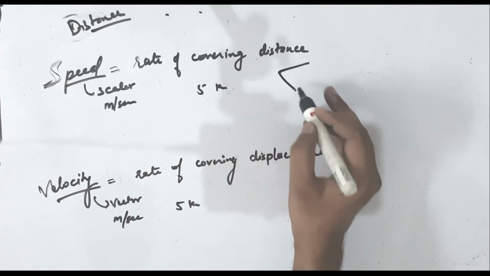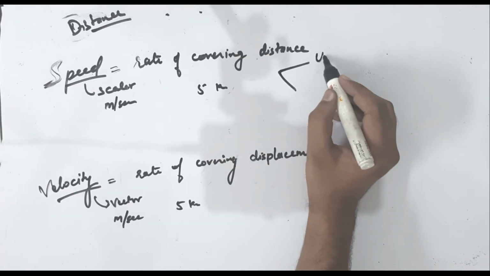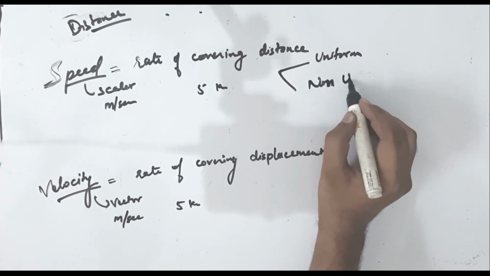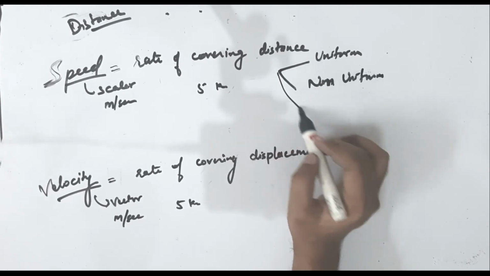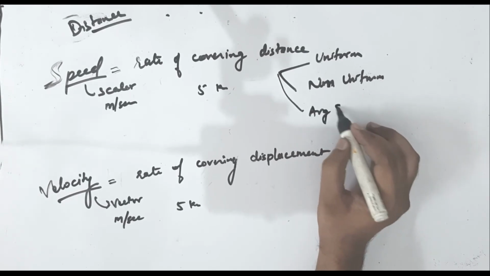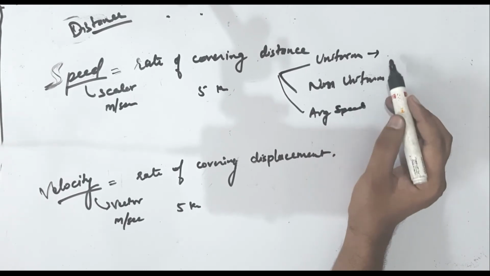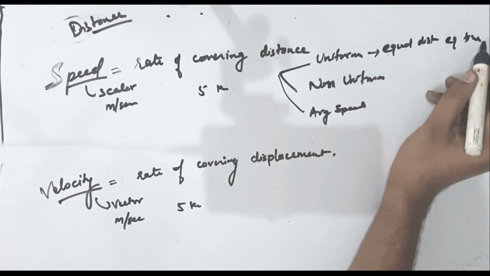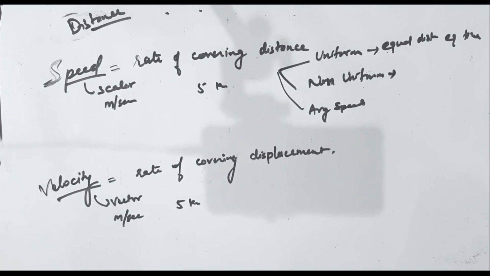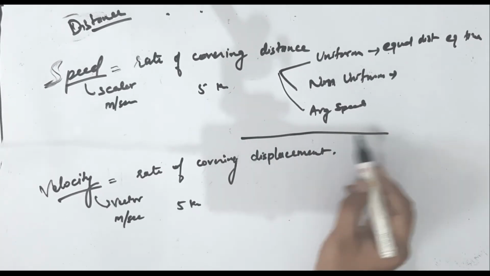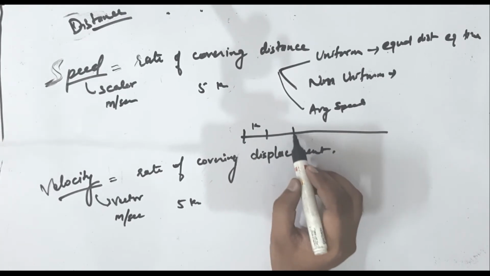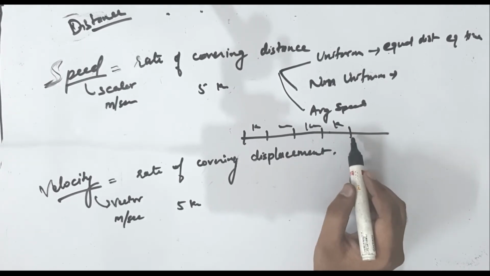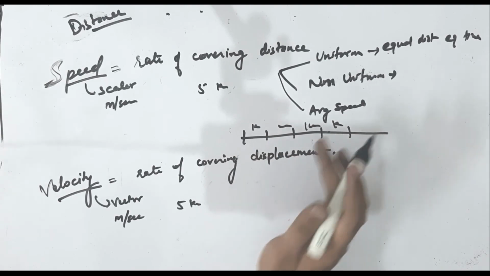How many types of speed are there? Uniform speed, non-uniform speed, and average speed. Uniform speed is when you cover equal distance in equal time. Like in every hour you are covering 1 kilometer. Every hour you are covering 1 kilometer. In that case, your speed is uniform.